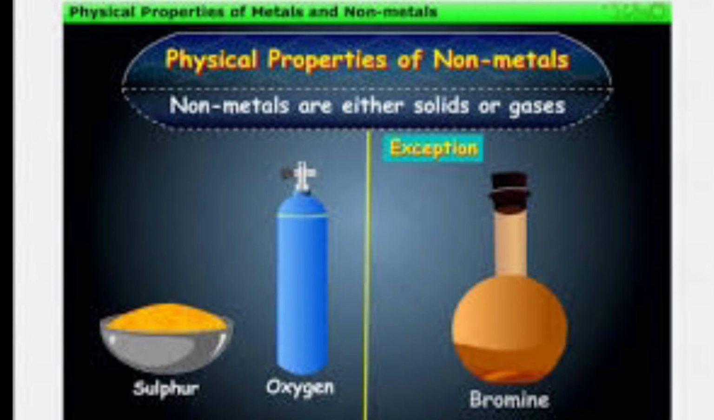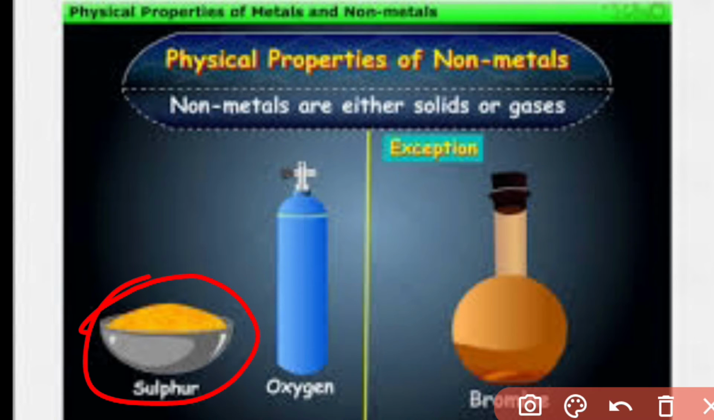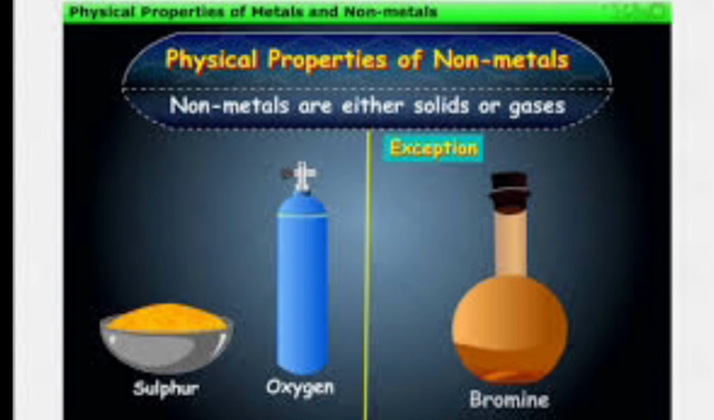Now next we will discuss non-metals, right? Metals we have already discussed, and we know metals exist in solid form. Only mercury is a liquid metal. All other metals are solid. And non-metals are usually solid or gaseous, but the exceptional case is bromine. Here is bromine. Bromine is a liquid non-metal. Most non-metals are either solids or gases, but the liquid non-metal is bromine.